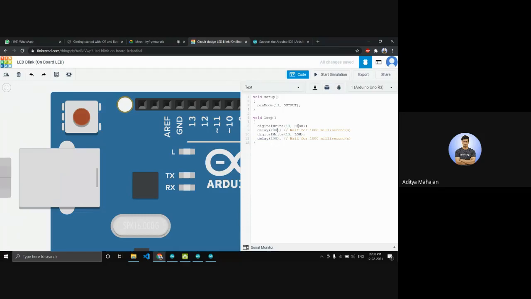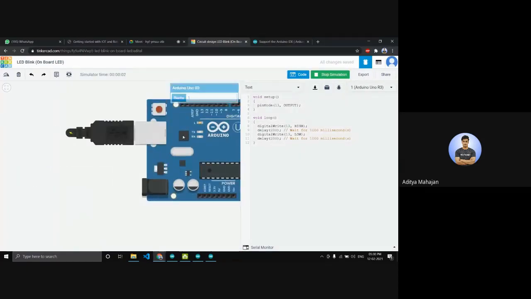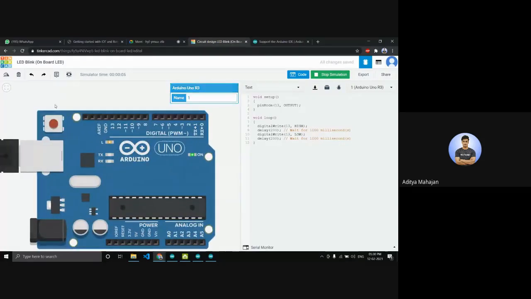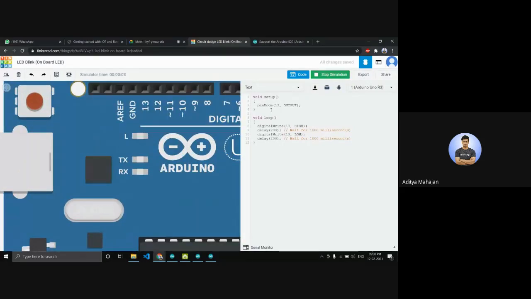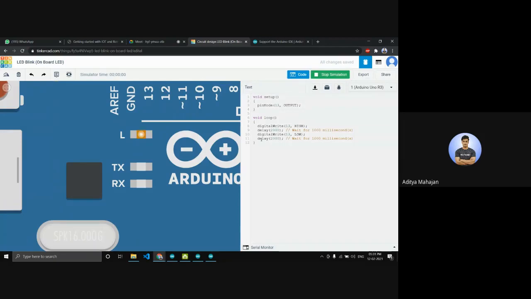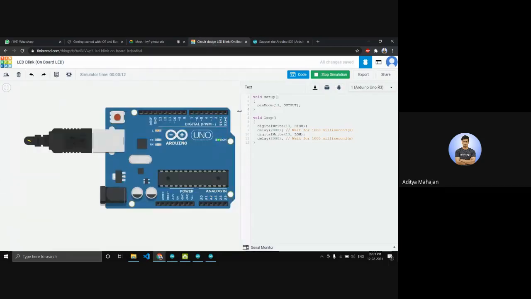Now let's see what happens when you execute this code. We'll start the simulation. Can you see the LED blinking? I'll change the time duration. Let's say 2000 milliseconds on and 2000 milliseconds off. Let's see what happens. Start. So it will stay on for 2 seconds, stay off for 2 seconds. On, off, on, off. So this is how your code affects the Arduino.